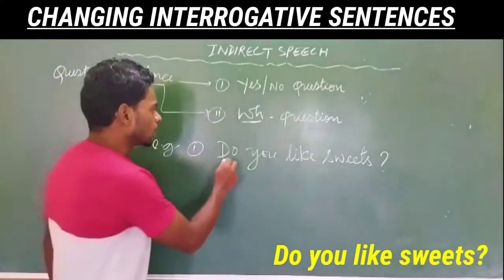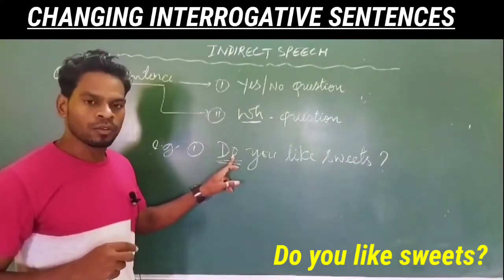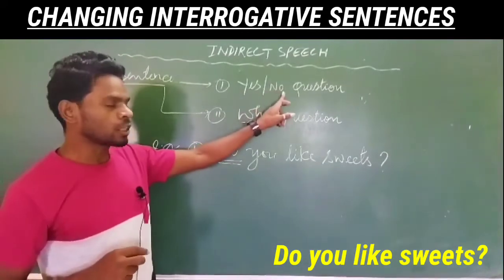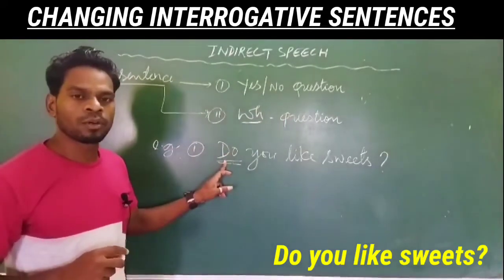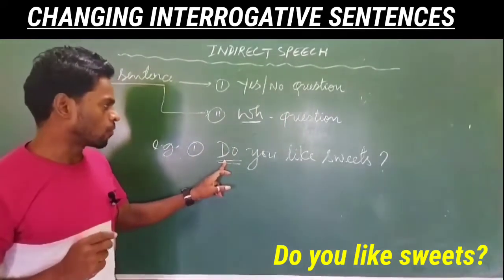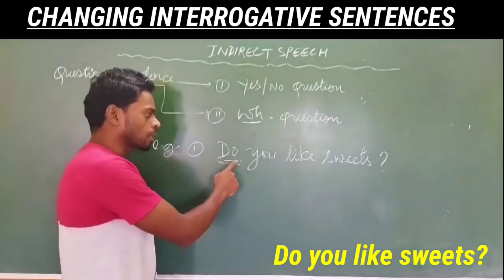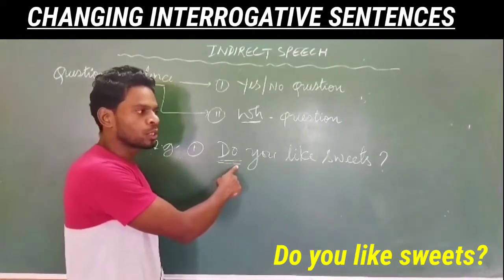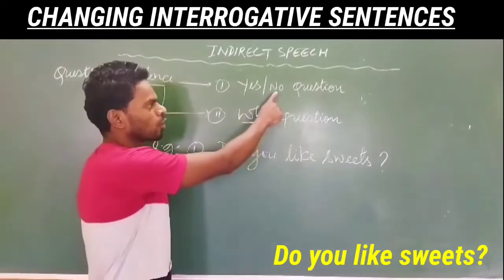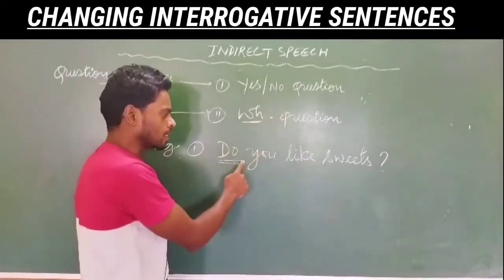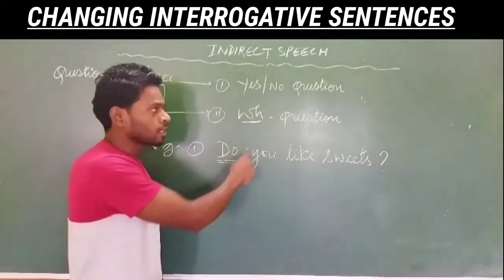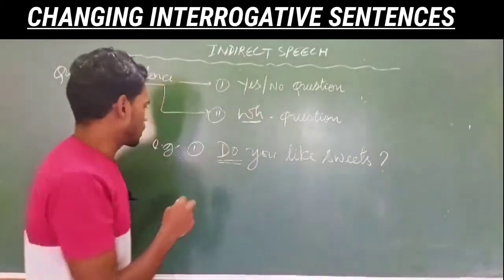Here, do is your helping verb. Whenever we make a yes-no question, we begin with a helping verb or auxiliary verb. When you answer this question, you say either yes or no. That's why this question is known as a yes-no question.